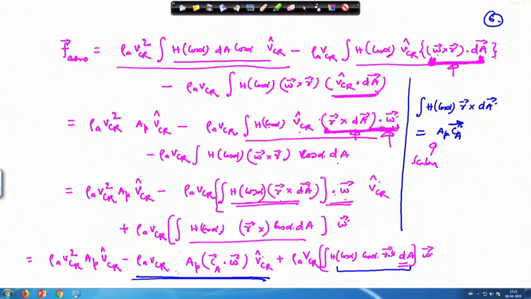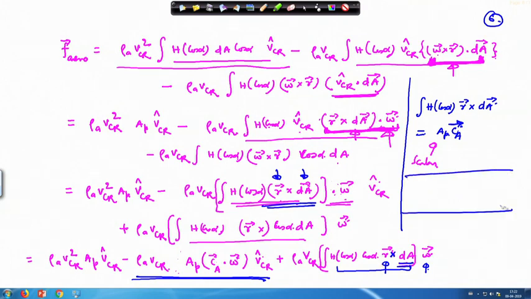So, see the difference between this term here, this is r cross d a and here this is r cross and d a, this is a scalar. So, this cross is working on this omega, not on d a. Okay, d a as well we can write here on this side.